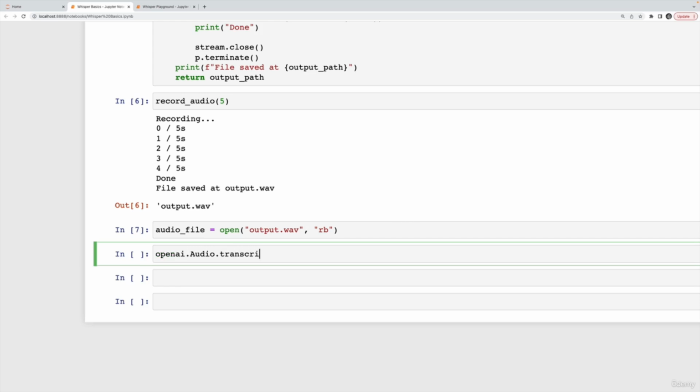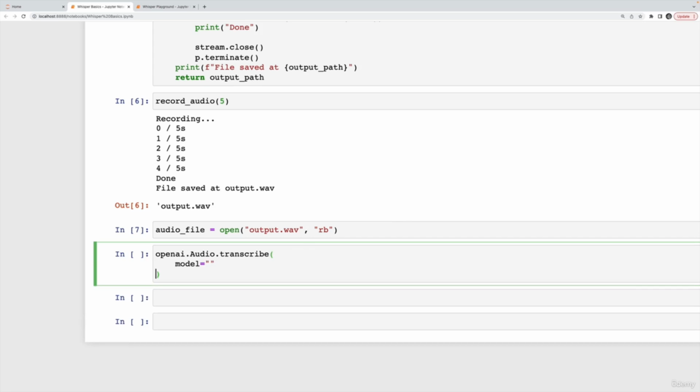openai.audio.transcribe. There's also translate, which I'll show in a separate video. And then we'll specify the model. I'll do this on a couple of lines here. And the model is going to be whisper-1.